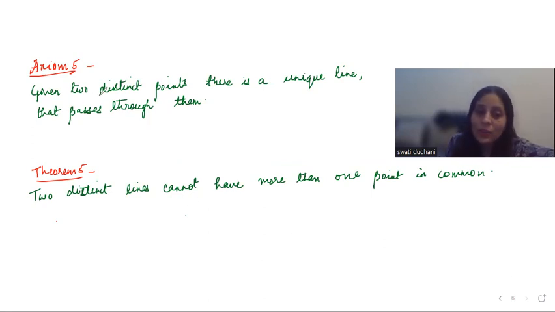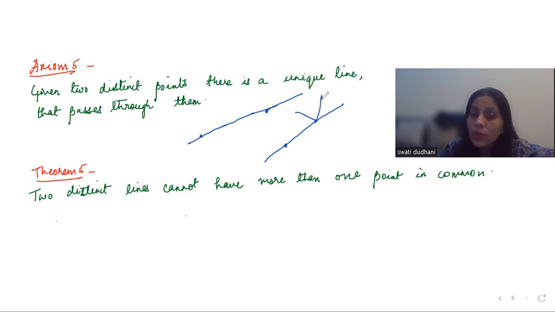Next, given two distinct points, there is only a unique line that passes through them. So let me take 2 points. Distinct means two different points. So there is just one unique line that passes through the 2 points. You cannot pass more than one line. Let's say I have 2 points like this, I will just pass one unique line through them. I can pass many lines through a single point, but for a line that passes through 2 points, there will be just one line. I hope this is clear.